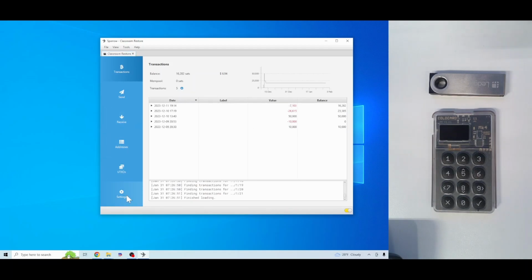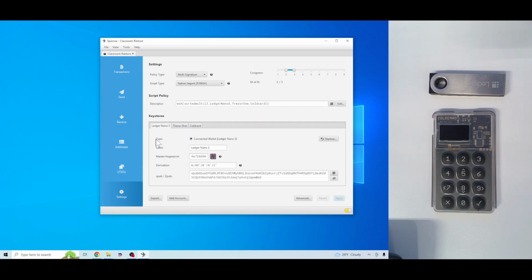And if we go into our settings, we can see that this one was pre-configured with, like I said, the Ledger Nano S, the Trezor, and the ColdCard. So at this point, we've restored our wallet in Sparrow. The question is, can we actually sign a transaction from this? So that's what we're going to go through right now.